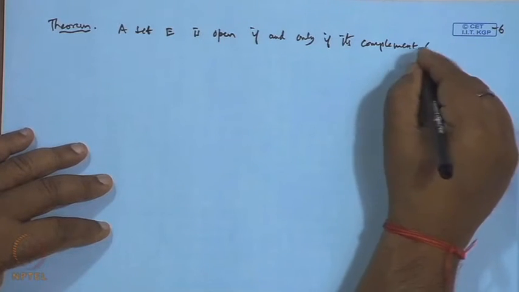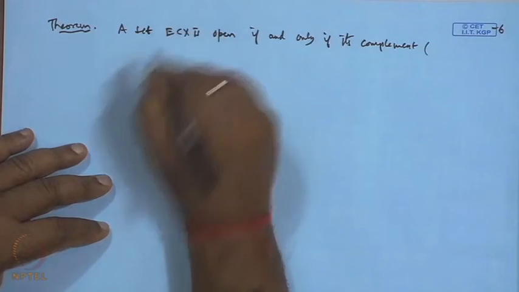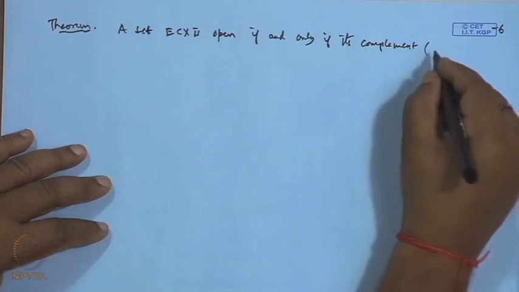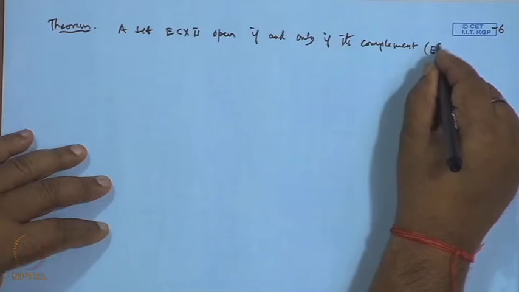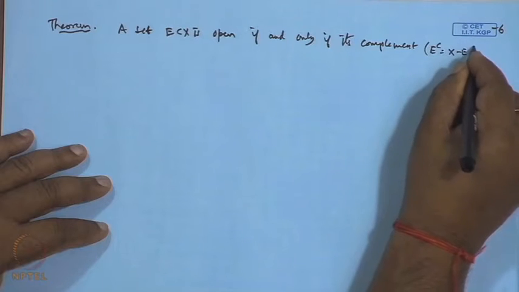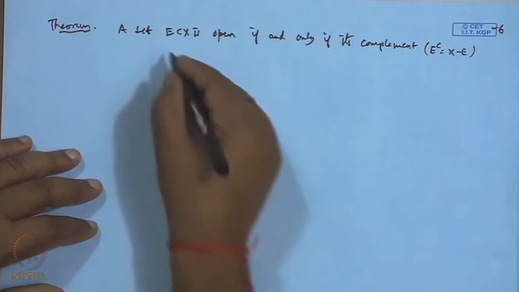Complement means, if E is a subset of X, where X, d is a metric space, then the complement of E, denoted by E^C, is X minus E. The complement of this set is closed.